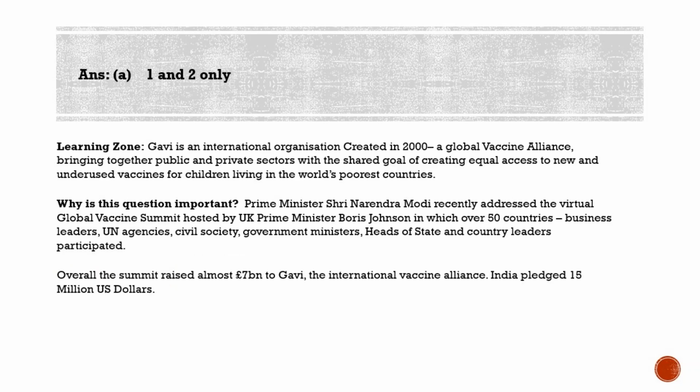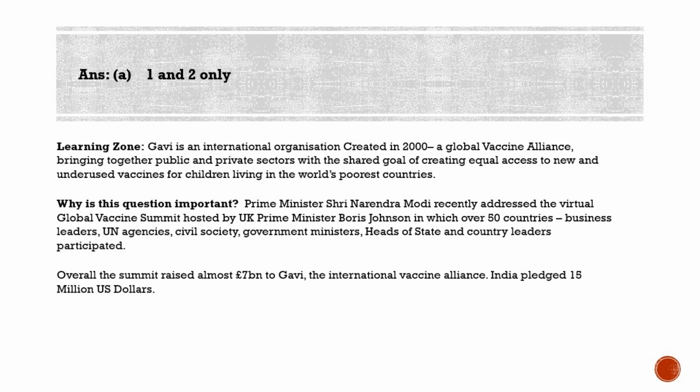Gavi was created in 2000 and it is an international organization, but it is not an initiative of WHO, and it is headquartered at Geneva, Switzerland. It brings together public and private sectors with the shared goal of creating equal access to new and underused vaccines for children living in the world's poorest countries.